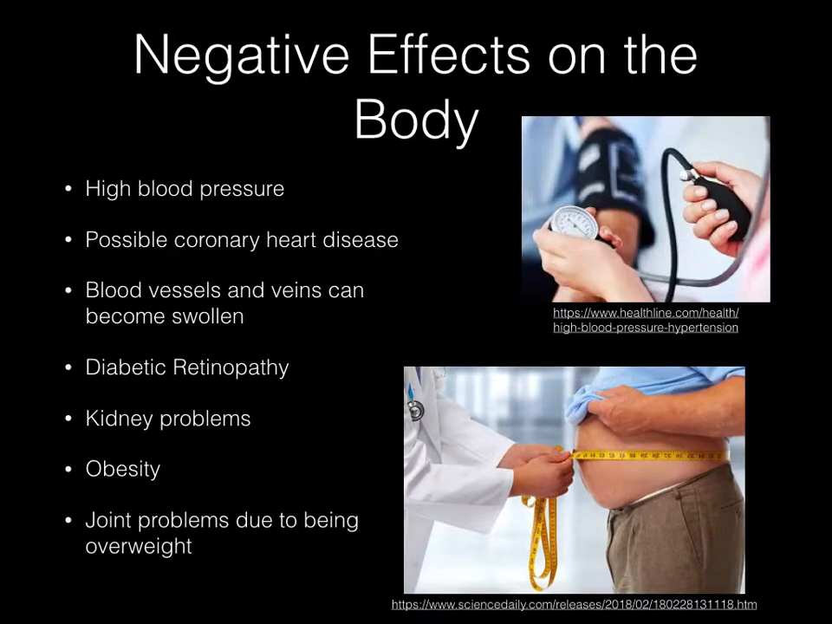Diabetes contributes to high blood pressure and is linked with high cholesterol, which significantly increases the risk of heart attacks and cardiovascular diseases. Diabetes affects our blood vessels and nerves and therefore can affect any part of the body. A relatively common complication of diabetes is diabetic retinopathy. Furthermore, blood vessels and veins can become swollen and kidney problems can develop. Obesity is another major effect of diabetes and can lead to joint problems.